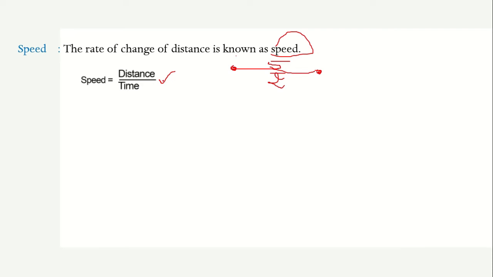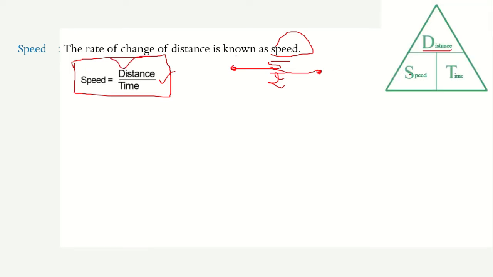That is known as speed. This is very important, so you have to make some trick to remember this. Speed is given by d upon t. You can remember this as DST, or whatever technique you can apply with your own knowledge, or you can remember it like GST, that is a popular term, so that you cannot forget in your examination.